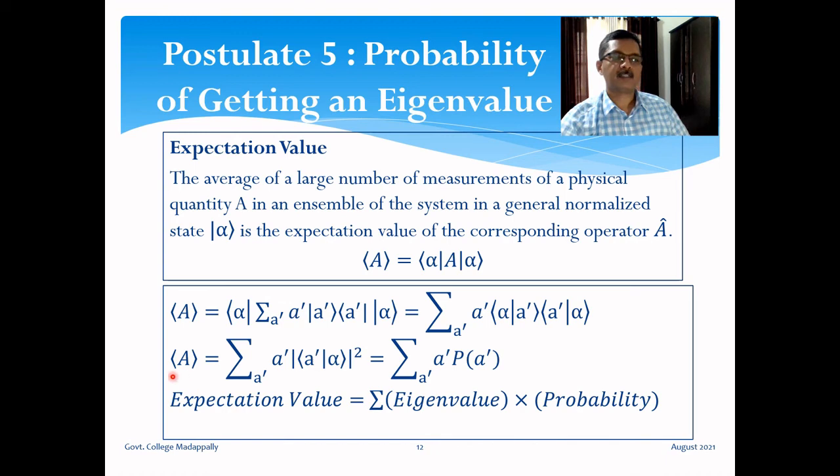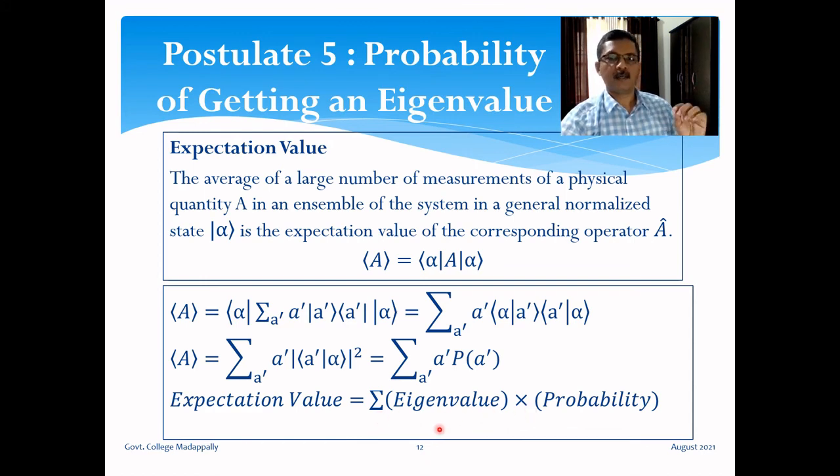So the expectation value I can write as summation over A prime of the eigenvalue A prime times this term, mod square of A prime alpha. But in the previous postulate, in the same postulate, the probability of getting an eigenvalue is given by this quantity. So we can write this as the sum over A prime of eigenvalue A prime times the probability of getting that eigenvalue. I have written this in words here. The expectation value is equal to the sum over all the eigenkets or all the eigenvalues.